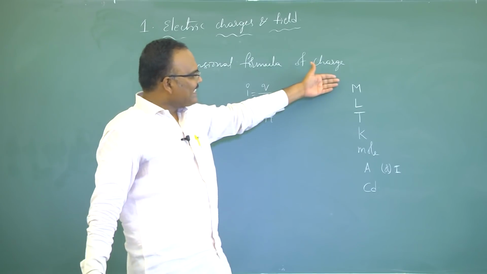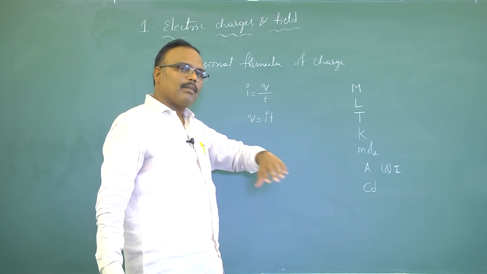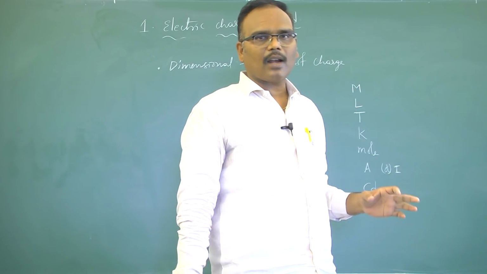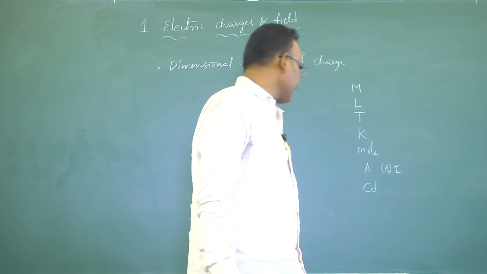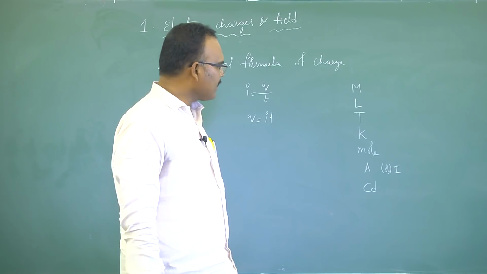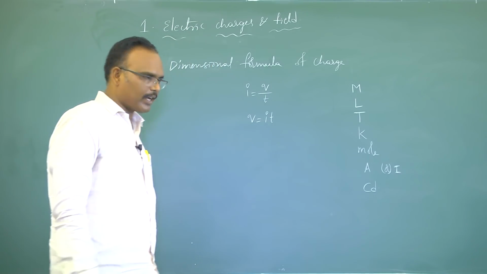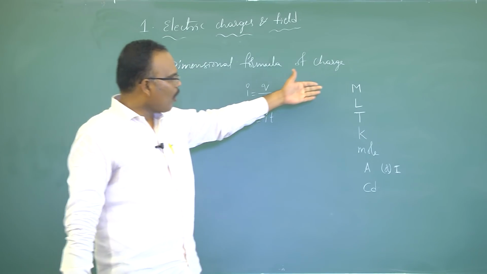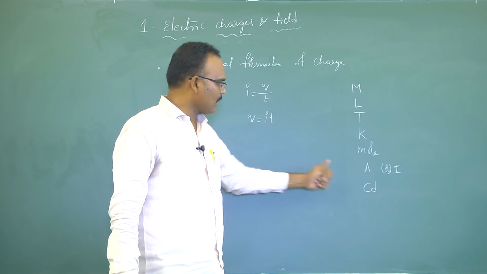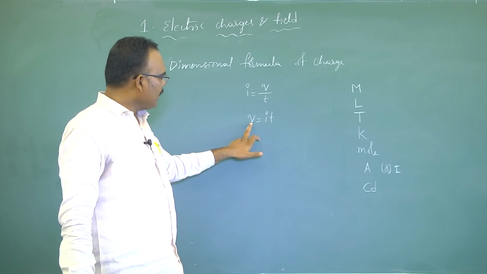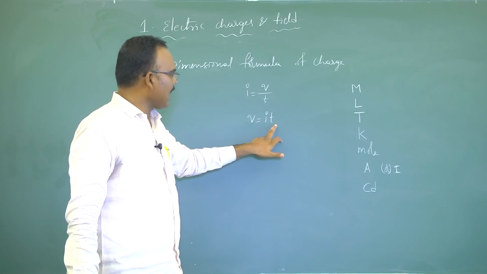So other than these 7 physical quantities, all the remaining physical quantities which we discuss in physics are called derived physical quantities. These 7 are fundamental; other physical quantities can be called derived physical quantities. For example, see here, charge. It is not there in the fundamental list. That means charge is a derived physical quantity. So it is derived from current and time.